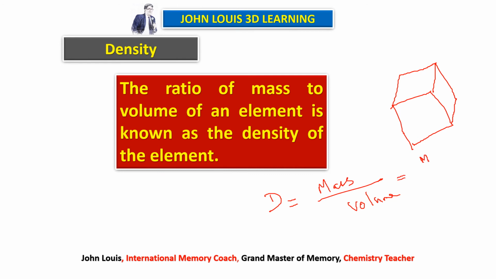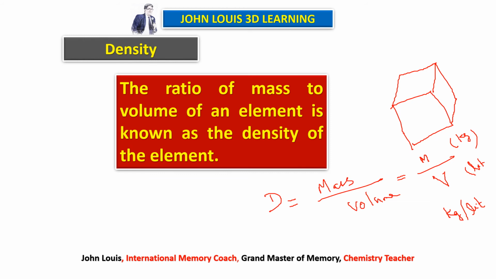Let us find its mass; let it be m. And the volume of this solid is V. Therefore density is the ratio of mass to volume, with mass in the numerator and volume in the denominator. Mass is in kilogram and volume is in liter, therefore the unit of density is so many kg per liter.